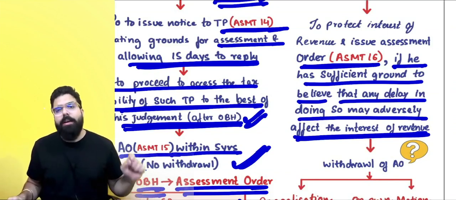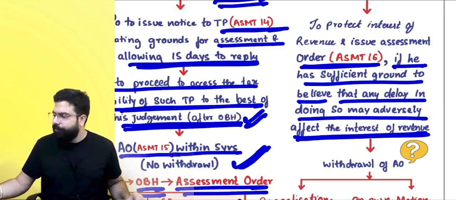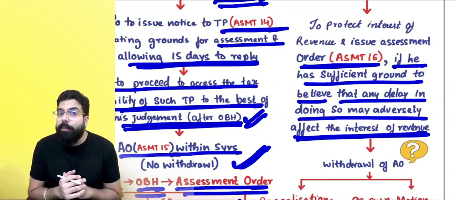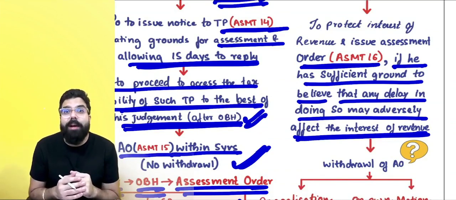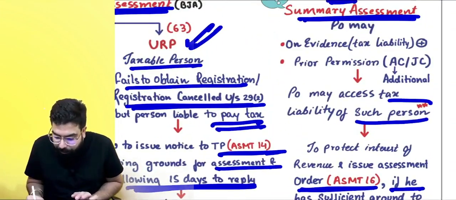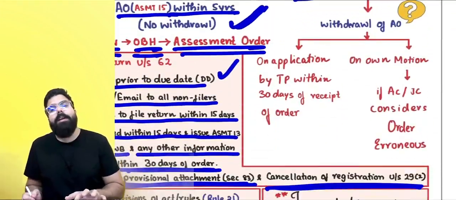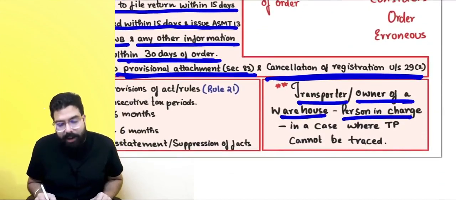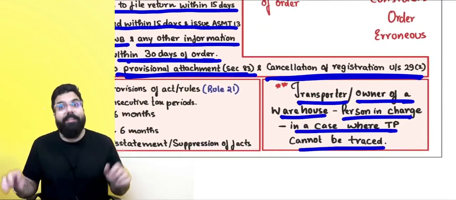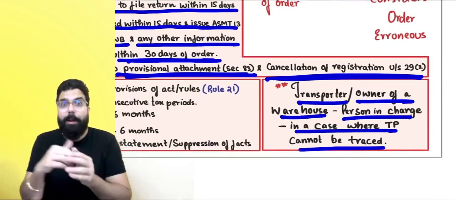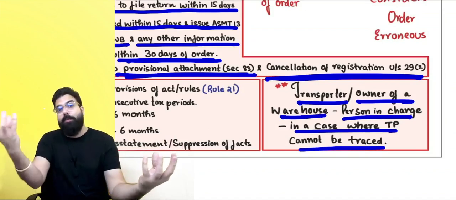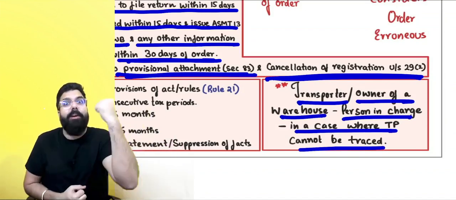Sir, summary assessment is always done of such person. Such person means what, sir? Summary assessment can be done of a transporter, owner of a warehouse, or person in charge, in a case where the taxable person is not traceable. So, for example, the proper officer could not trace me. One transporter was taking the goods and going. He is caught on the way.